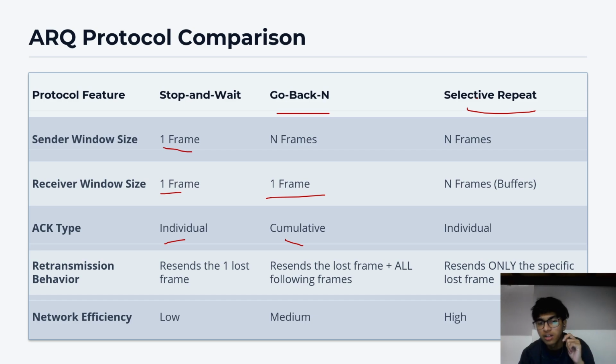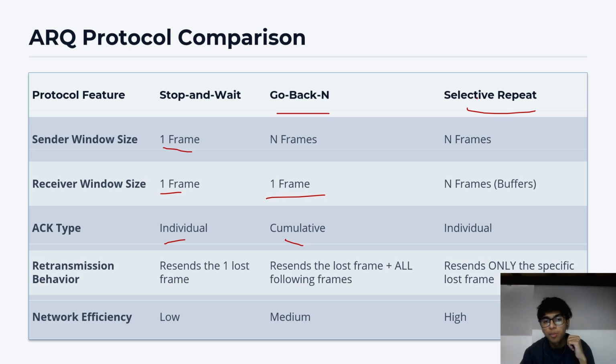But while doing retransmission, let's say even if one frame out of the 10 frames sent is not received by the receiver, in go back N you have to retransmit each and every frame again, which is a very big issue. Whilst in selective repeat, only the frame which has been lost has to be retransmitted. Thus, it saves a lot of time and bandwidth.